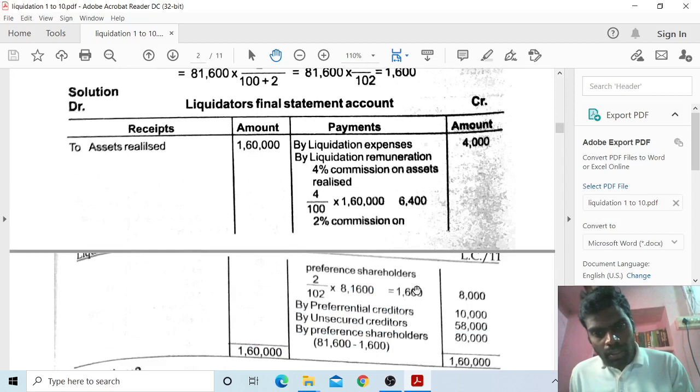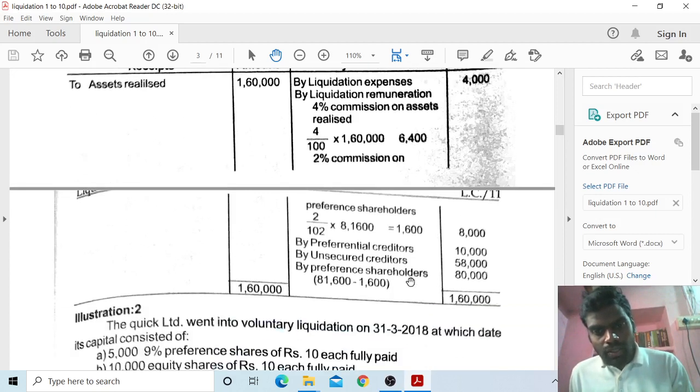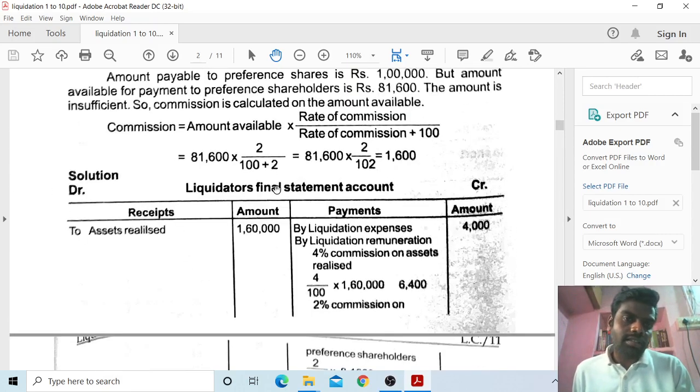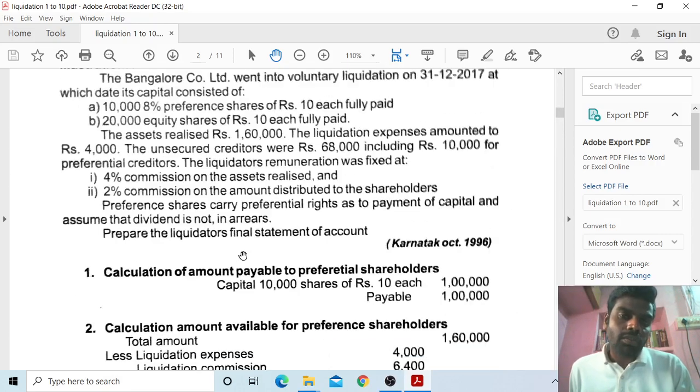So here I take liquidator's remuneration 1,600; total 6,400 plus 1,600, take in the outer column 8,000. Now the remaining balance for preference shareholders is 81,600 minus 1,600 commission paid, leaving 80,000. Take it in the total amount column. Now total both sides: 1,60,000 and 1,60,000. This is a 15 marks problem. So that was the first problem.